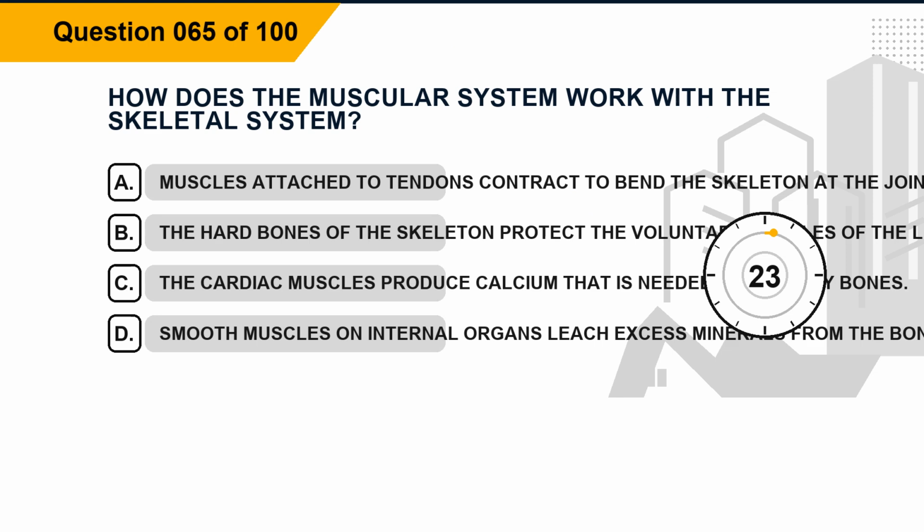Question 65. How does the muscular system work with the skeletal system? Option A. Muscles attached to tendons contract to bend the skeleton at the joints. Option B. The hard bones of the skeleton protect the voluntary muscles of the limbs. Option C. The cardiac muscles produce calcium that is needed for sturdy bones. Option D. Smooth muscles on internal organs leach excess minerals from the bones.